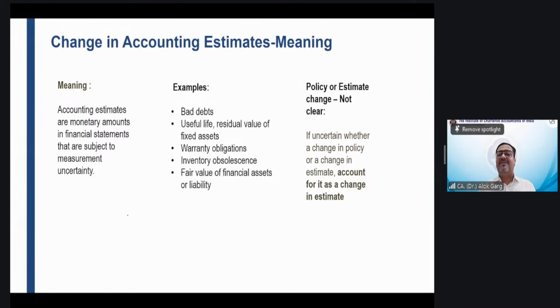Let's go to the next part, change in accounting estimates. Very simple. What are the examples of estimates? What are the examples of estimates, guys? What are the examples of estimates?